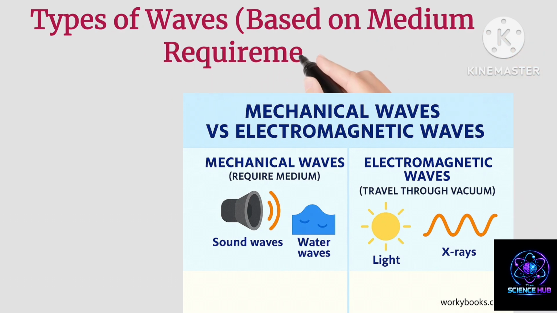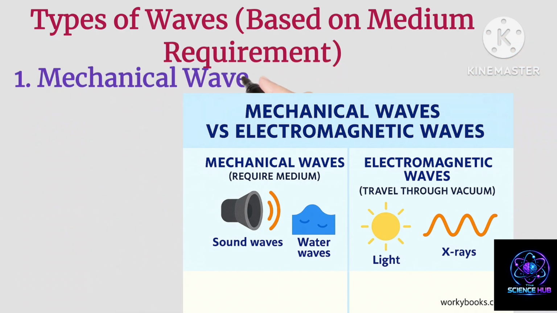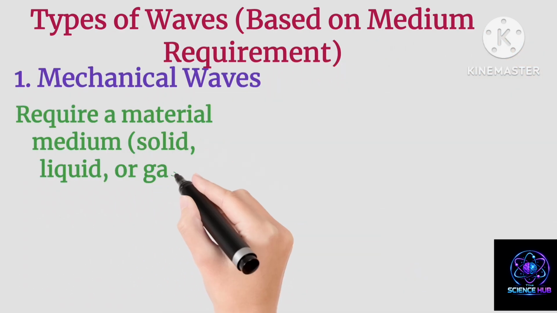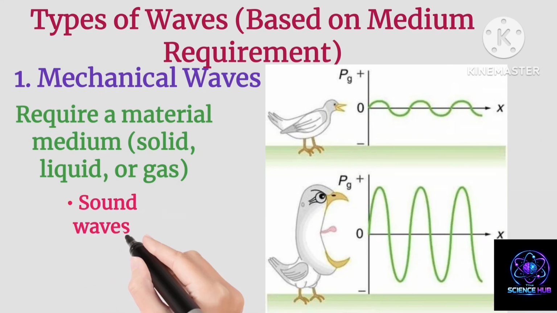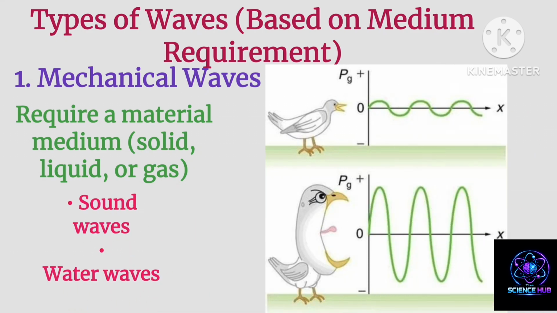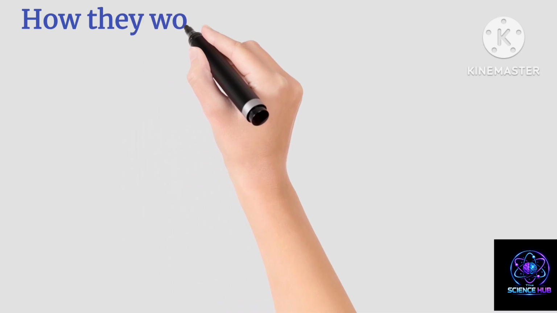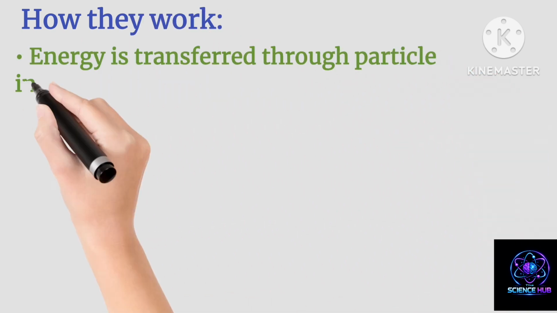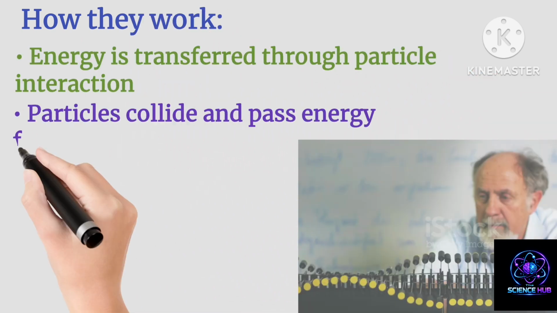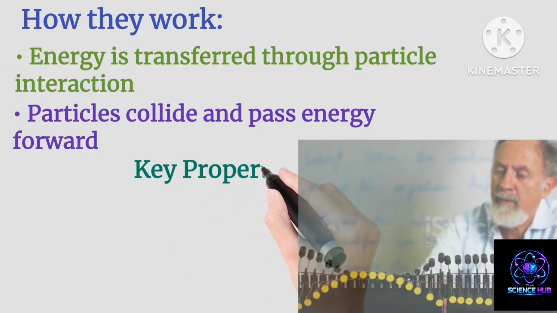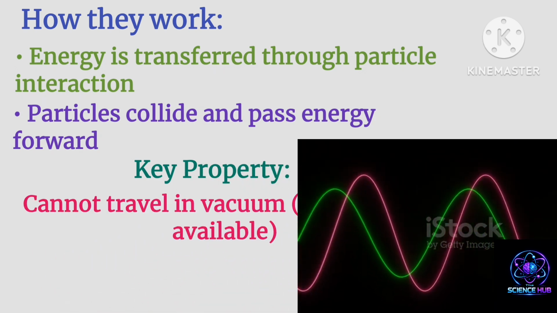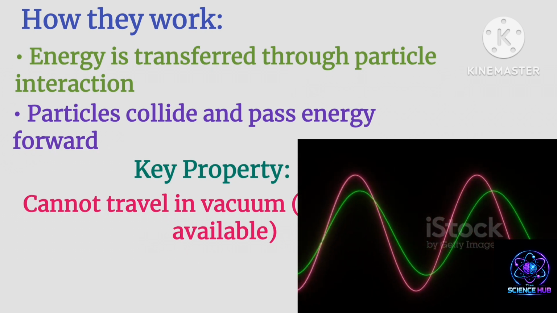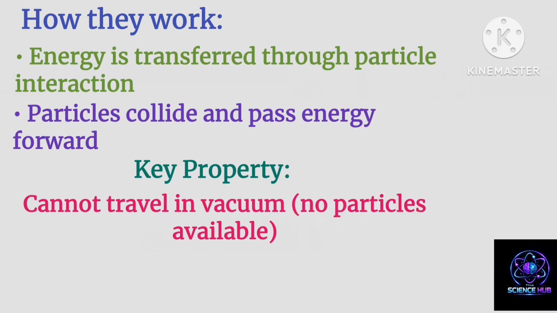Types of waves based on medium requirement. 1. Mechanical waves. Require a material medium, solid, liquid, or gas. How they work? Energy is transferred through particle interaction. Particles collide and pass energy forward. For example, sound waves, water waves. Key property. Cannot travel in a vacuum.